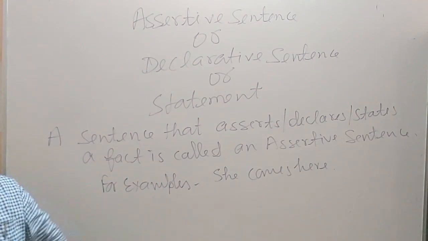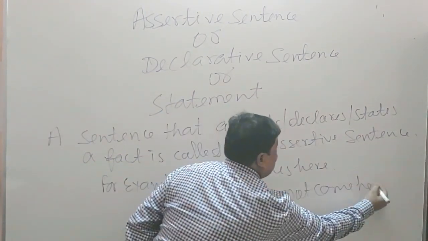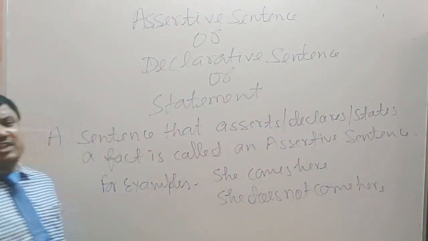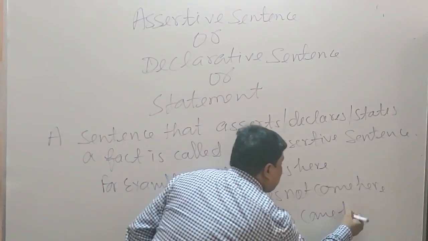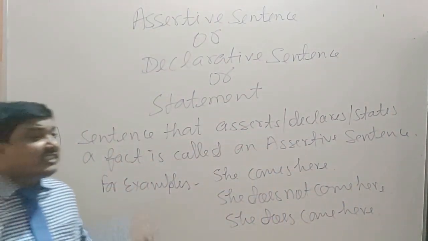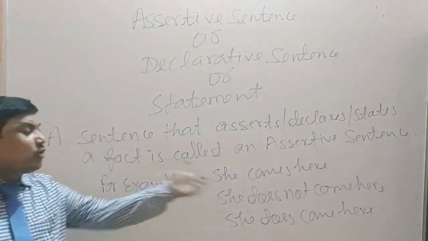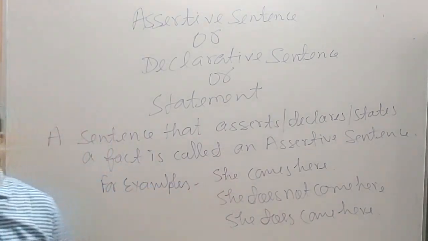This is an assertive sentence. "She does not come here." This is also an assertive sentence. "She does come here." She does come here means वह यहाँ आती तो है. This is also an assertive sentence.